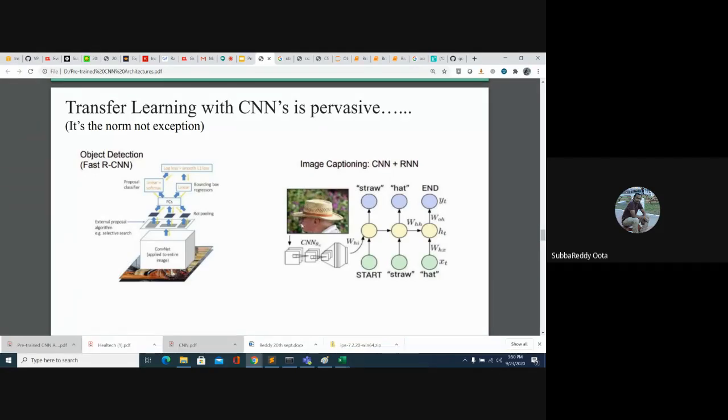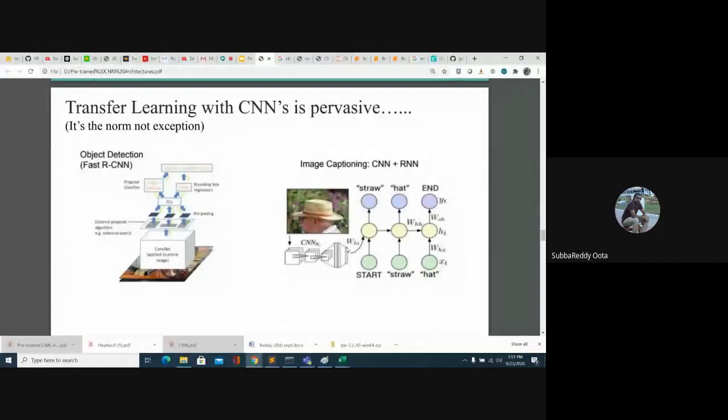If I give an image to a CNN architecture, we take it only up to the last FC layer, which contains 4096 or 2048 neurons. We are not considering the output layer, only the fully connected layers before it. For every image we get a 4096 or 2048 dimensional representation, and we pass that representation to an RNN architecture.